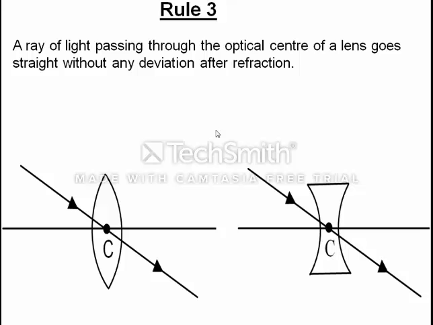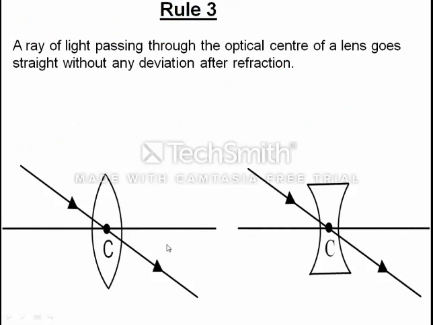Now the third rule. A ray of light passing through the optical center, which you should denote with O, not C, goes straight without any deviation after refraction.